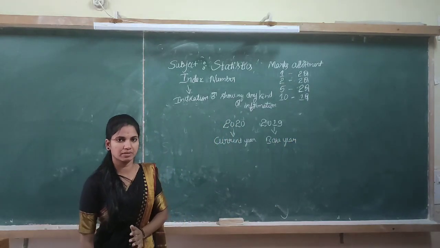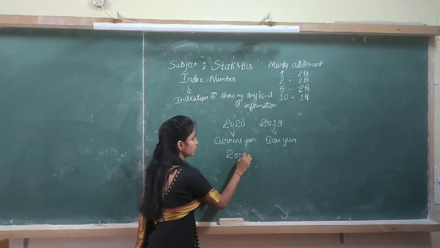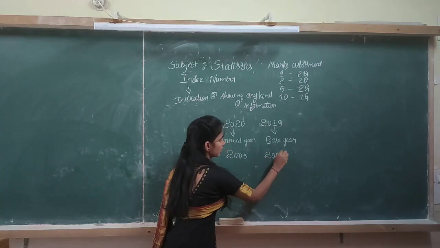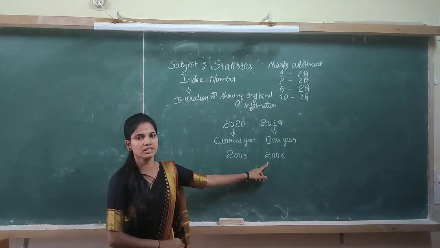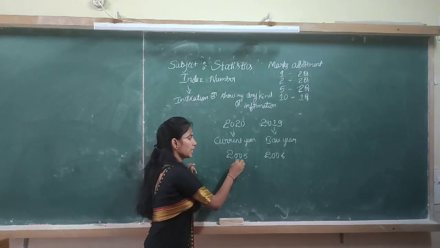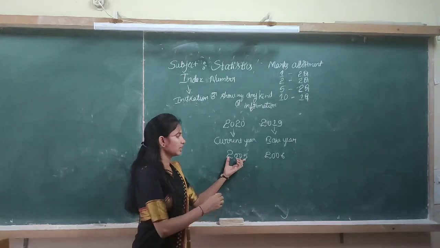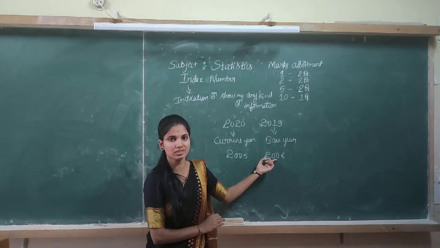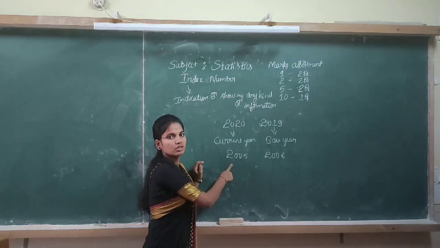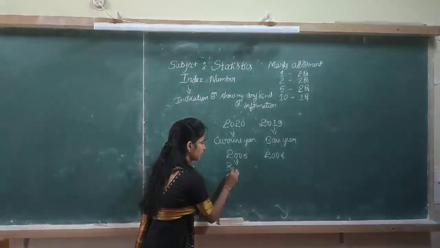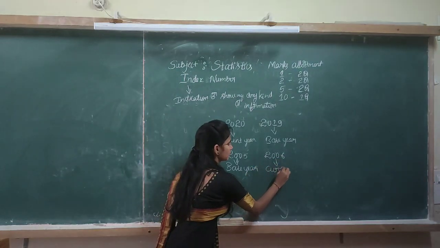Another example. If they give the prices of commodities between 2 years, that is 2005 and 2006, here we have to compare these years. Comparing these two values, 2005 is less than 2006. So we consider this as base year and 2006 as current year.